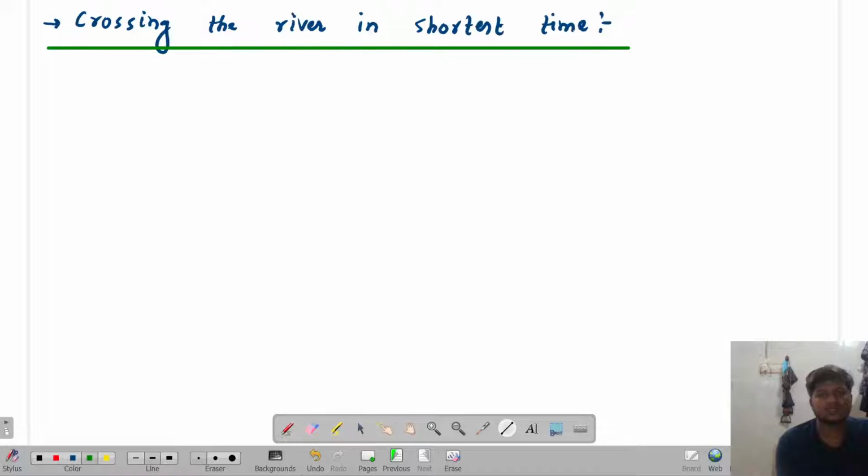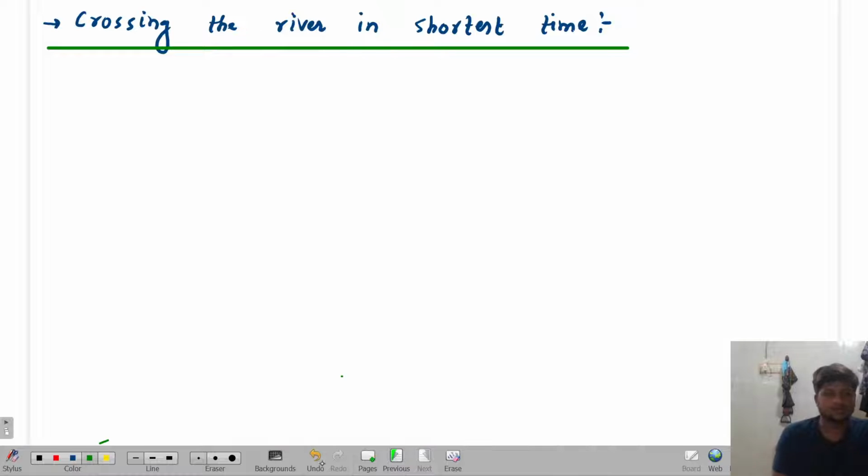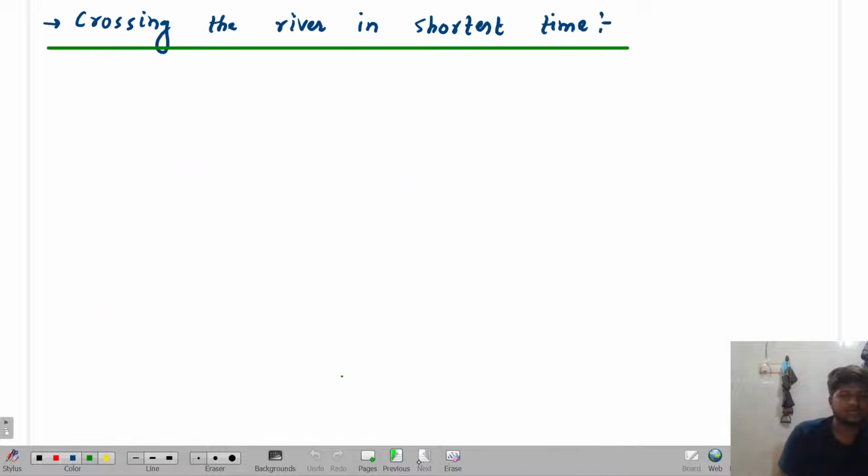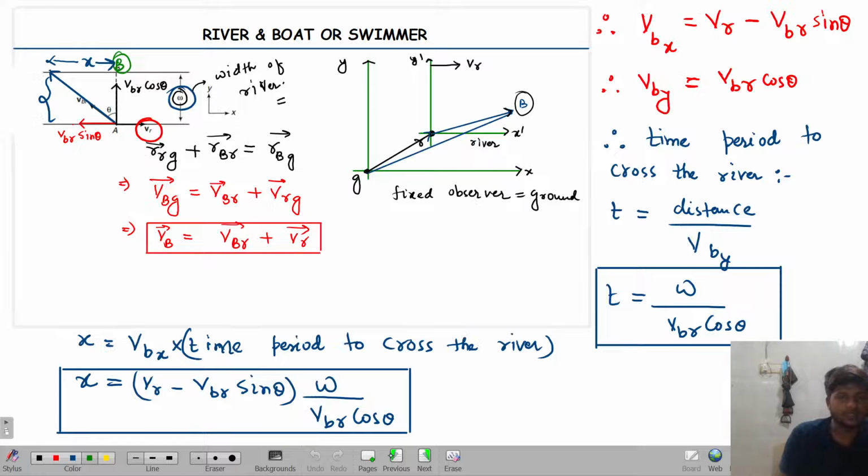The question is, how is it possible? Can you tell me how is it possible? Anyone? Look over here. Try to understand the time period you calculated over here. What is the time period to cross the river? It is equal to W by velocity of boat with respect to river into cos theta.